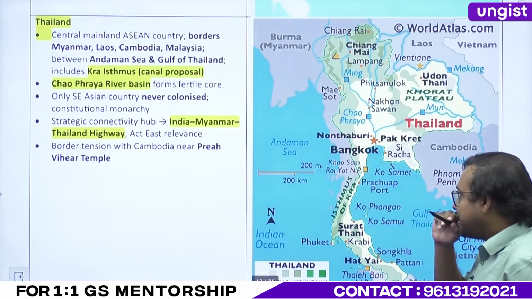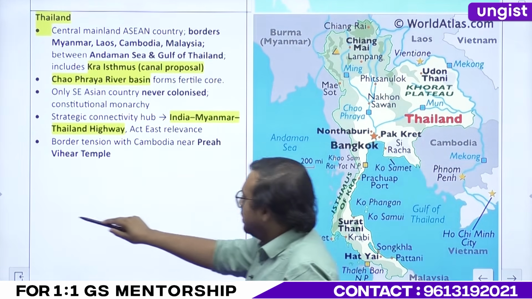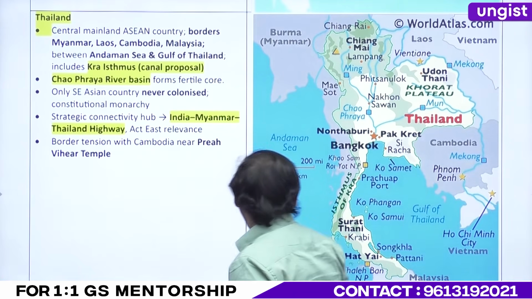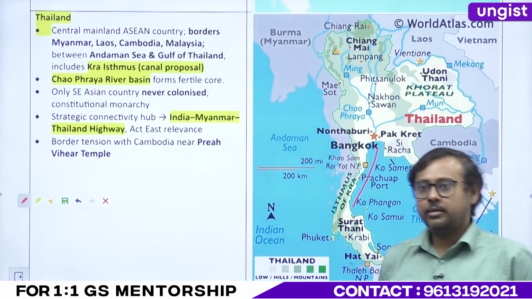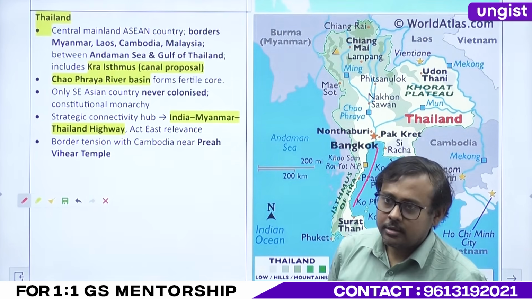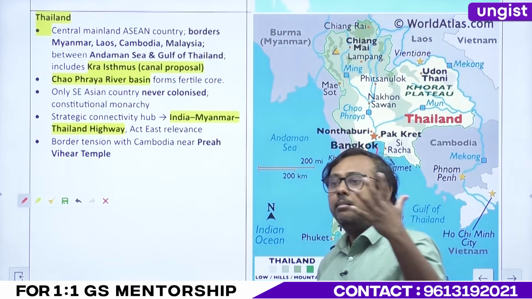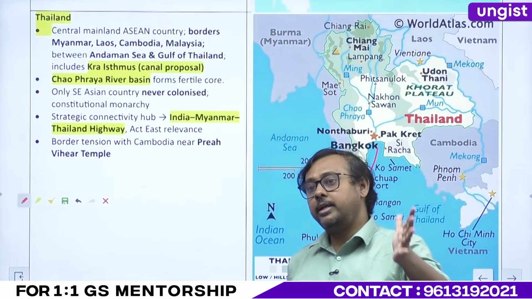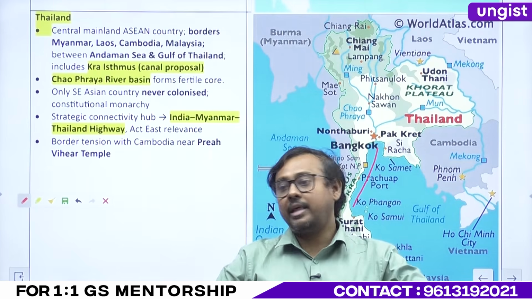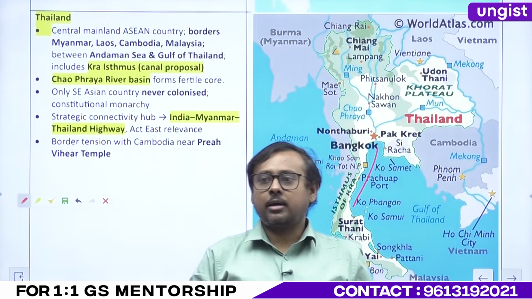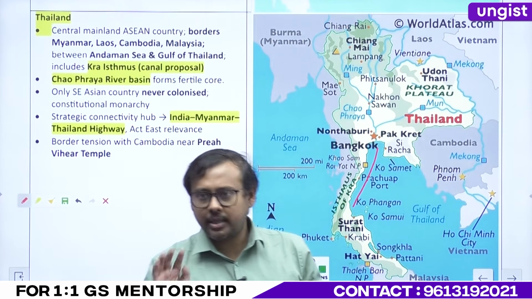Now, let's understand. We studied yesterday which particular isthmus over here? Isthmus of Kra. It is supposed to be what? It is supposed to be an alternative to the Malacca Strait. Alternative to the Malacca Strait. But it is only on pen and paper, right? They will not ask about the Kra Canal. The Kra Canal is not feasible. It will not happen. Trust me. I'll tell you the reason why.